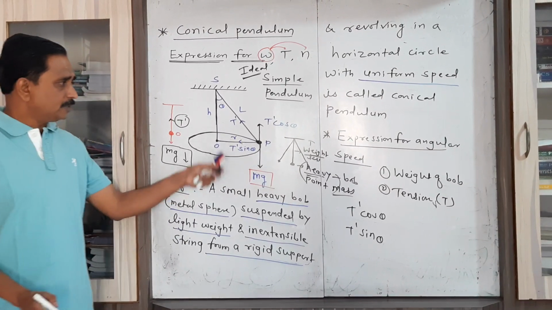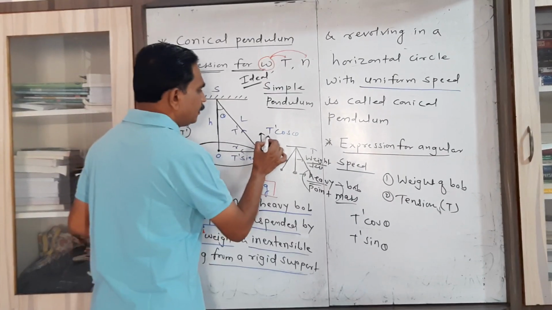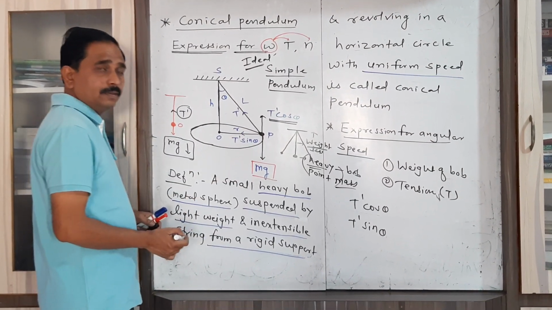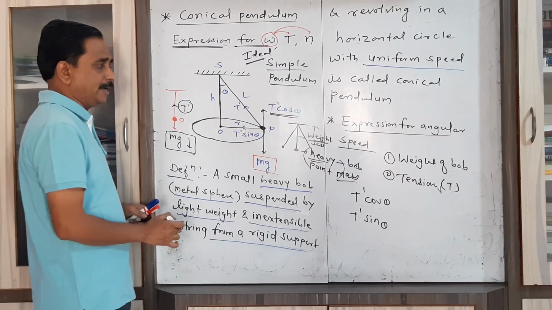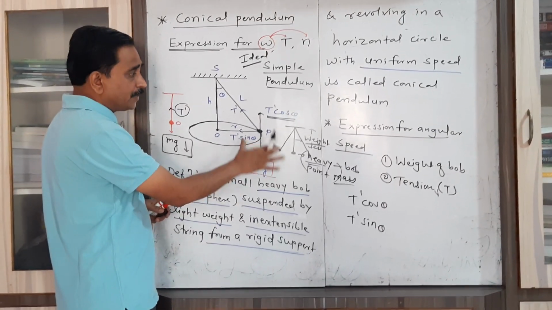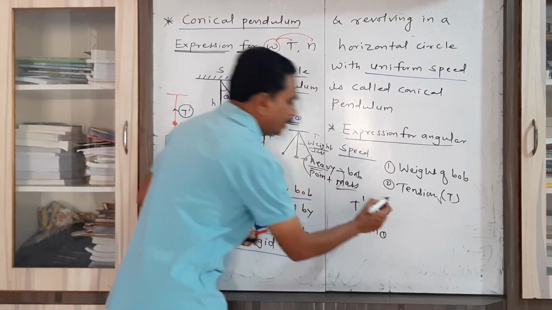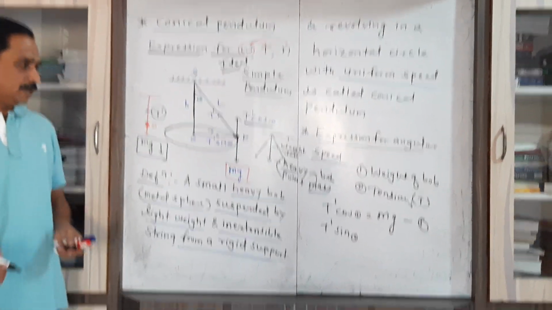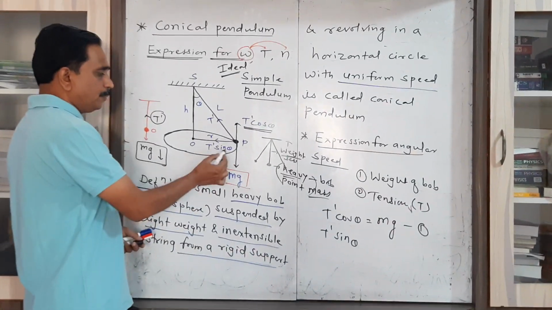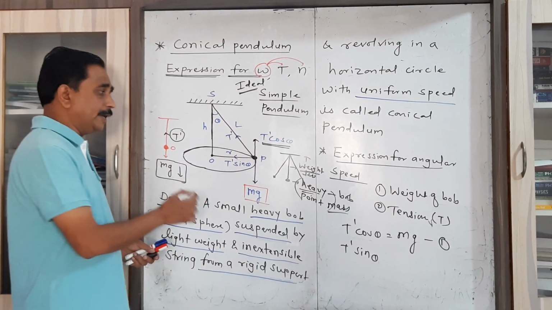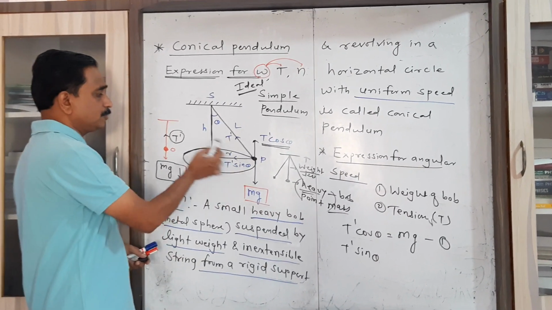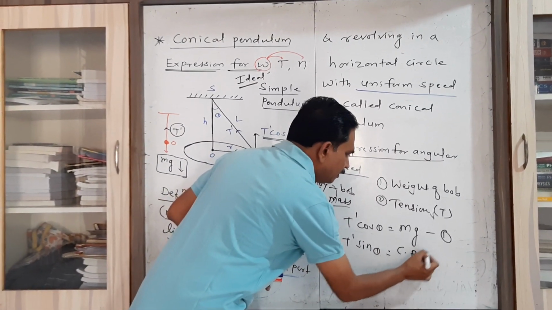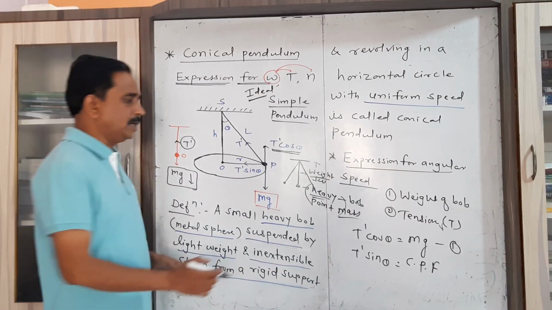Now from the figure it is very clear that this component of tension T dash cos theta acts vertically upward and weight acts in the downward direction. Now this weight of the metal bob is balanced by this component, that's why here T dash cos theta equal to mg. This will be our first equation. And this component T dash sin theta provides the necessary centripetal force for the motion of that metal sphere. So that's why you have to write here T dash sin theta equal to centripetal force.